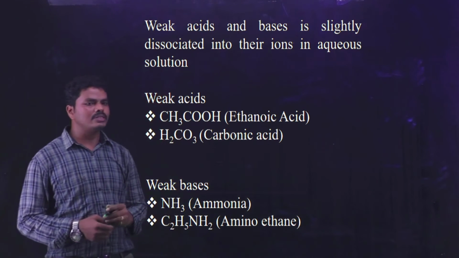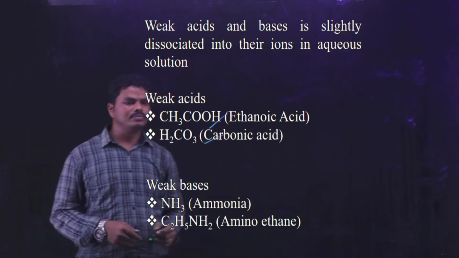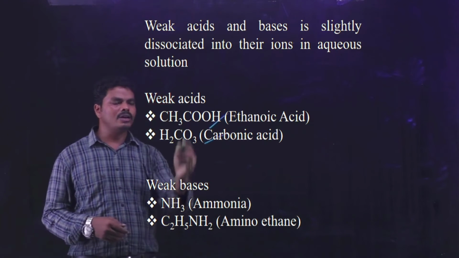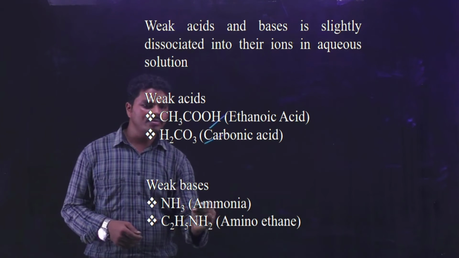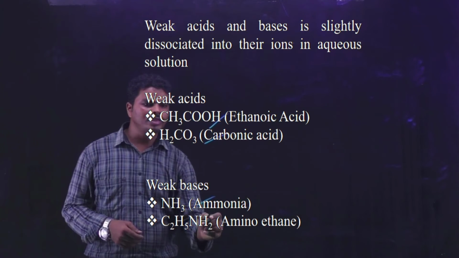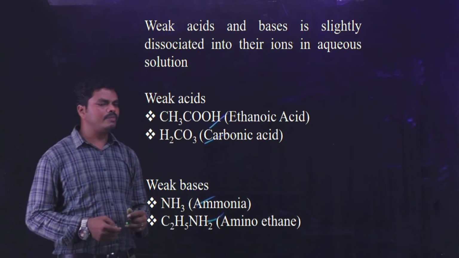Examples of weak acids are acetic acid and carbonic acid. Acetic acid and carbonic acid are examples of weak acids, and for weak bases, ammonia and ammonium ethane. Ammonia and ammonium ethane are examples of weak bases.